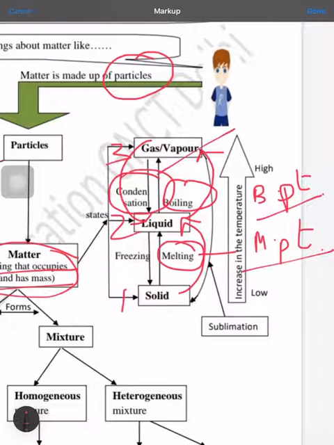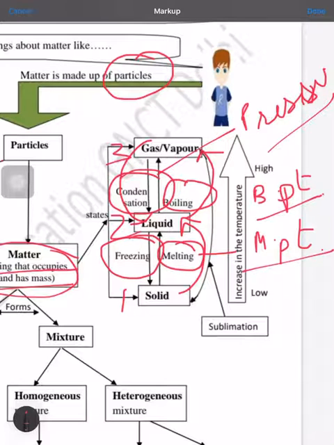That means we are applying some pressure to it. If we are applying some pressure to it, it will be condensed to liquid. And if we deeply freeze it, then it will be converted to solid. So these are the processes through which they are interconverted with each other.